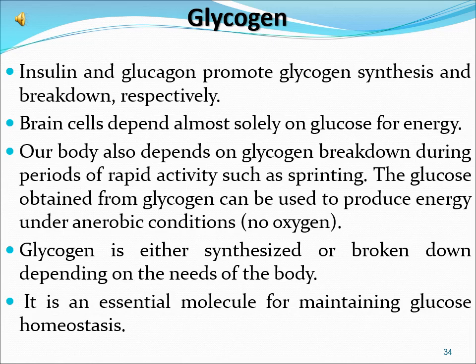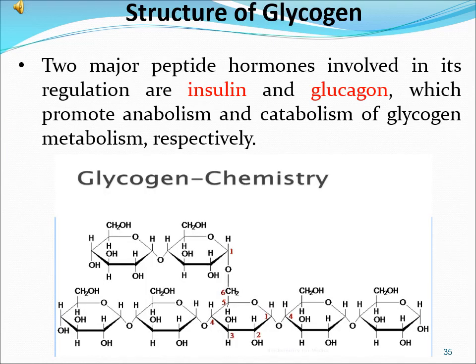It is an essential molecule for maintaining glucose homeostasis in the body. Two major peptide hormones involved in its regulation are insulin and glucagon, which promote anabolism and catabolism of glycogen metabolism respectively. Here we see the structure of glycogen, in which 1,4 linkage and 1,6 linkage of glucose units are available.